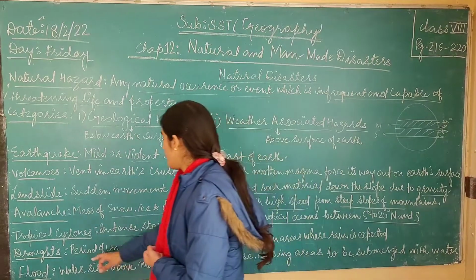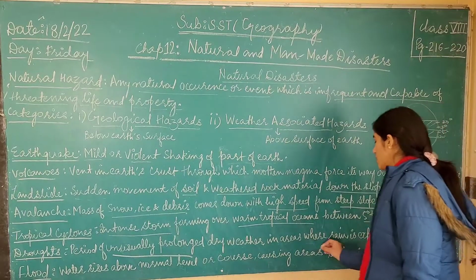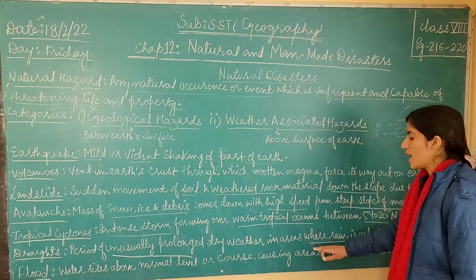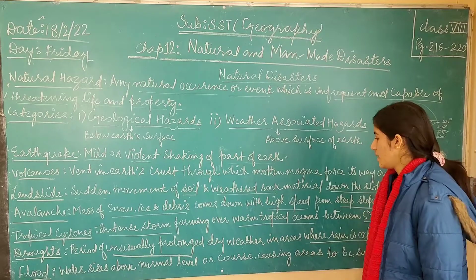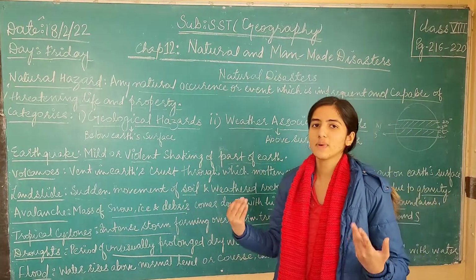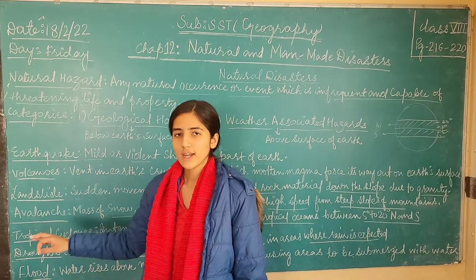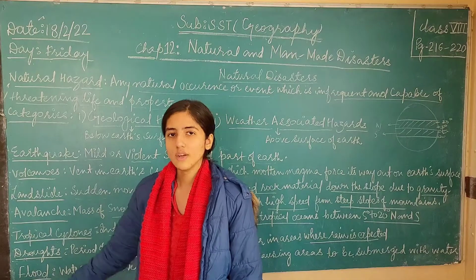A drought is a period of unusually prolonged dry weather in areas where rain is expected. Where you would have otherwise expected rain, but there is an unusually prolonged dry weather in that area, it is called a drought. There is a shortage of water and shortage of rainfall in that area because of the drought.